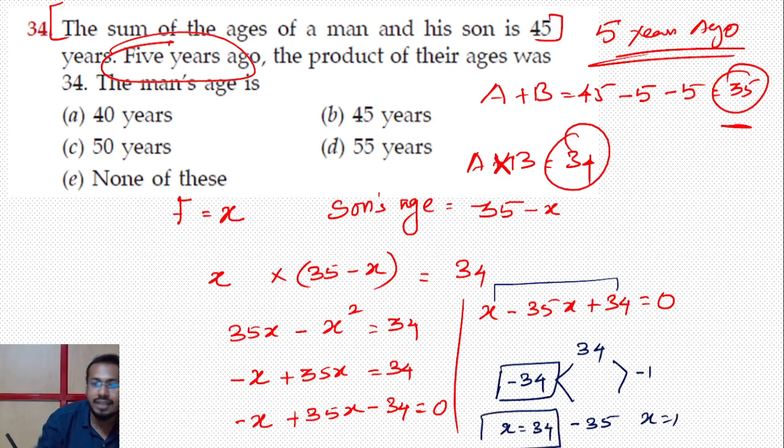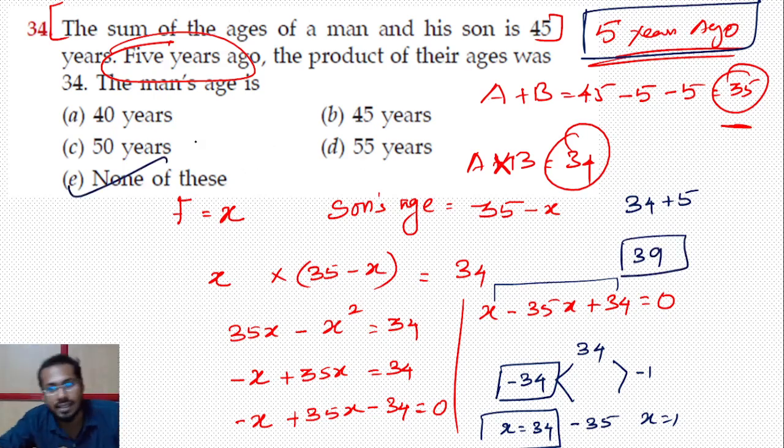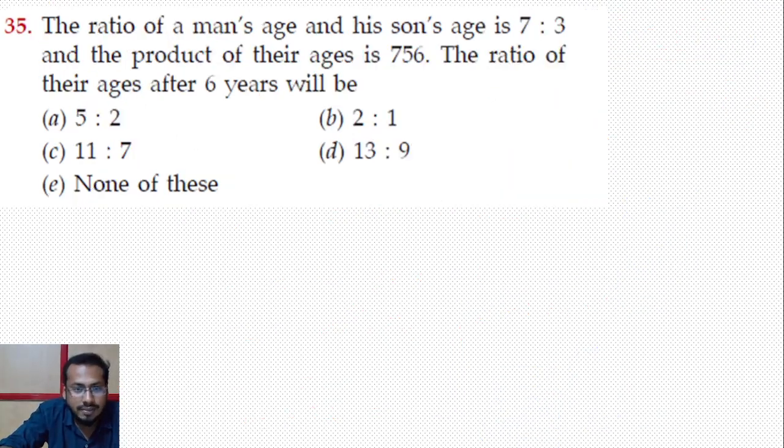So father's age is 34. But this age is 5 years ago. அப்போ at present என்னவா இருக்கும்? At present age is 34 plus 5. That is 39. So 39 is the right answer. But that is not given. So none of this is the right answer. Father's age is 39. புரிஞ்சுங்களா?